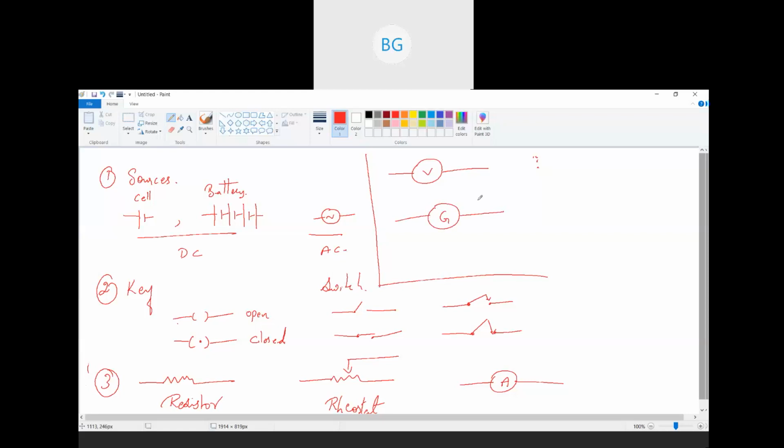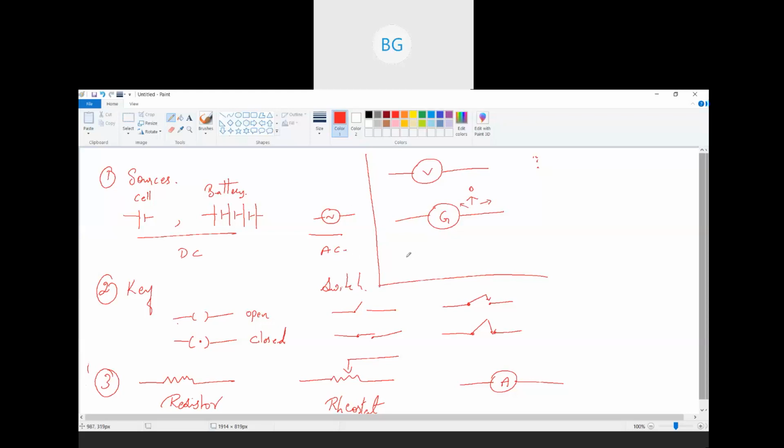What happens in this galvanometer? We will have an arrow at 0. So if this arrow changes its direction, that is, if it moves towards the left or right, then we say that current is flowing. If it remains stationary at 0 only, then we say that current is not flowing in the circuit.